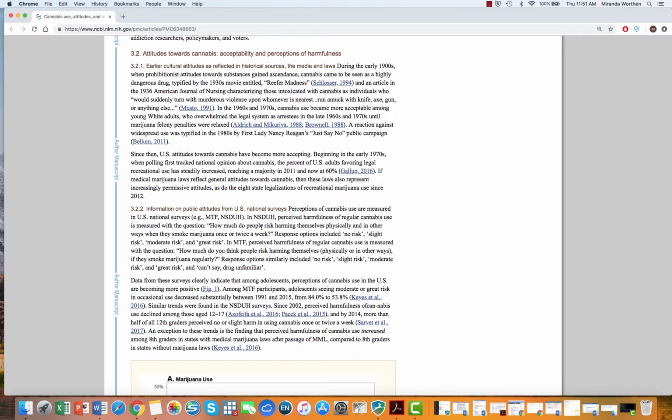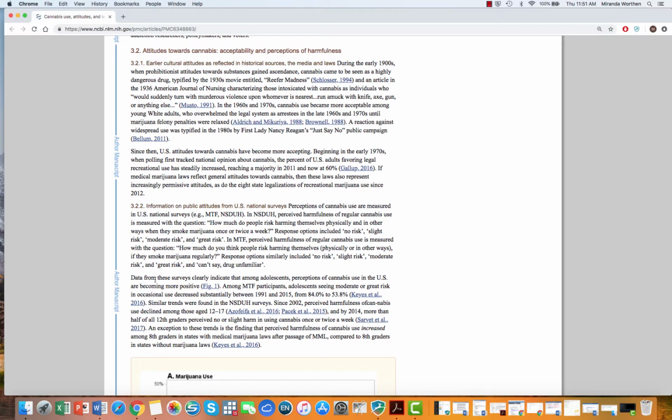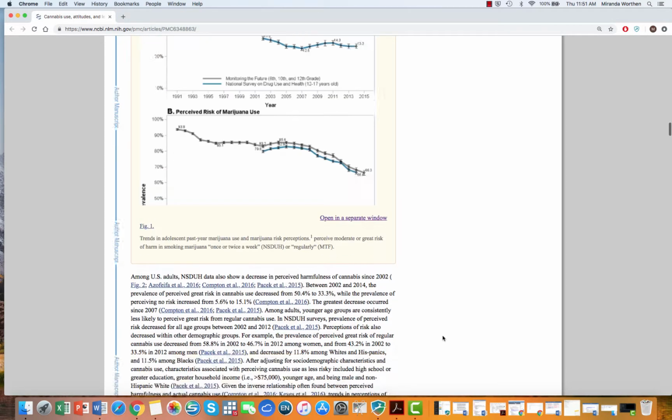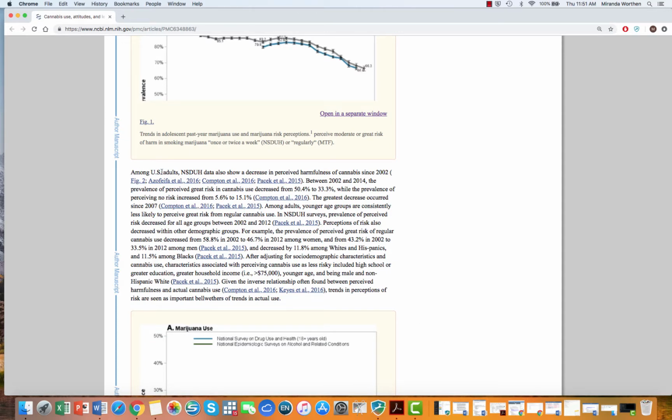So this is a question that's been in a couple different surveys, and then it tells you what the options are. And then it's organized by adolescent perceptions. And it breaks that down a little bit by the age range and by the differences in time. And then skipping ahead, the next paragraph is among US adults. Okay, so again, it talks about what the questions are that were used to assess the attitudes. Okay, and then it breaks it down. So this is among all US adults, and the different time periods.